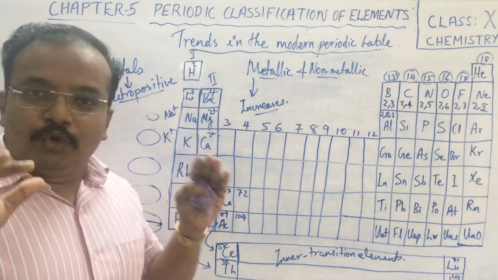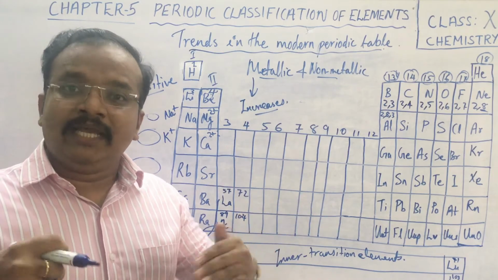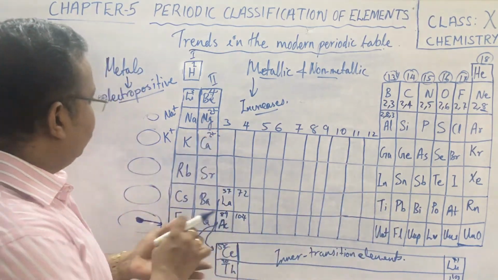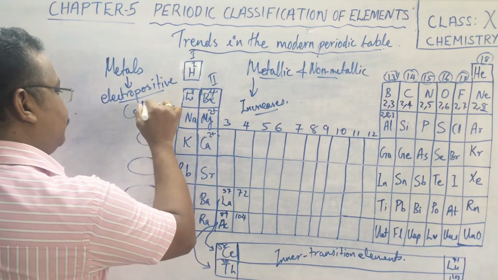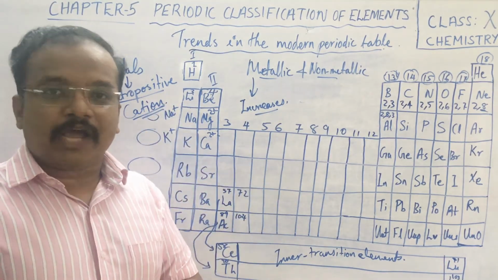You have already studied that they form ions very fast by losing electrons and become cations. Electropositive means they form cations, positively charged ions.